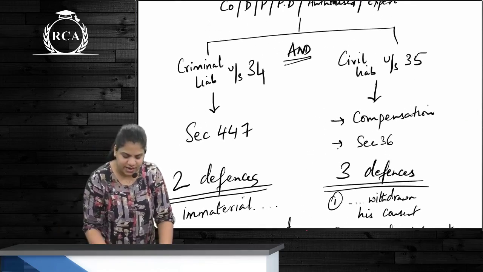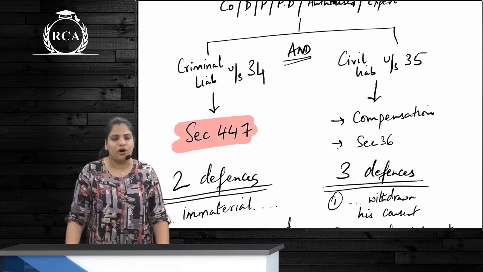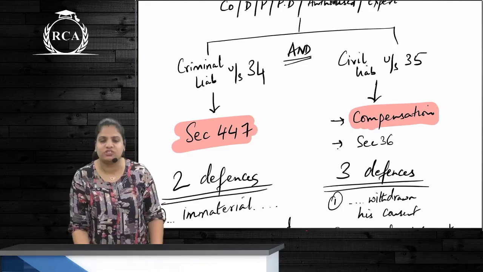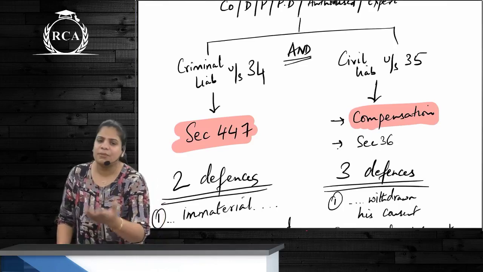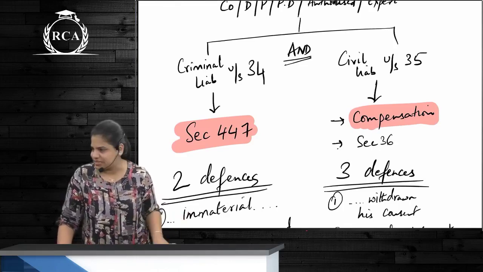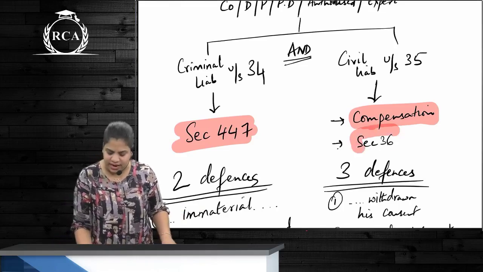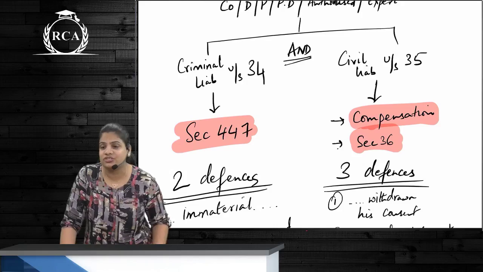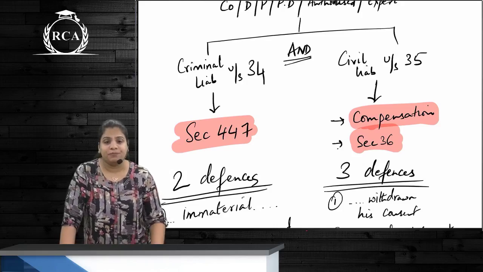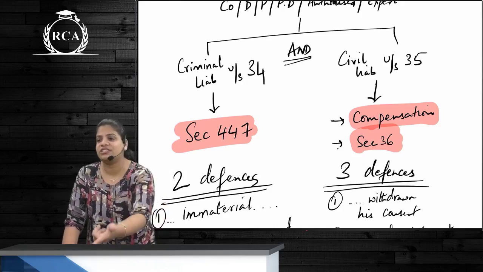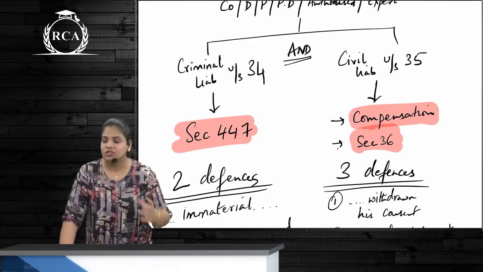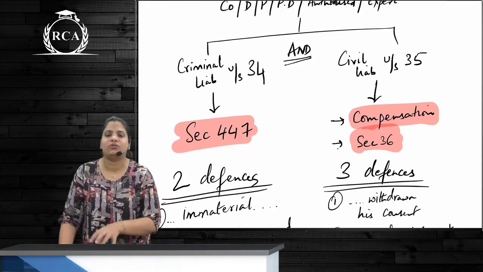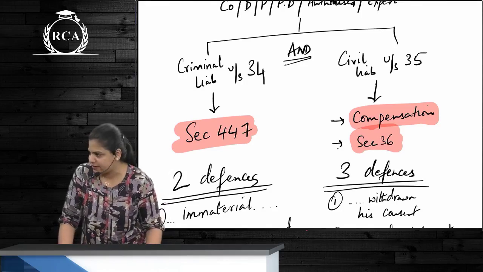Criminal liability says person is liable under 447, and civil says that compensation has to be awarded to this person because he has incurred a loss because of misstatement in prospectus, and whatever punishment is specified under section 36. 36 talks about what? Fraudulently inducing a person to invest money. So the directors, by lying, have taken money from the investors. So over here these people will be liable, correct?